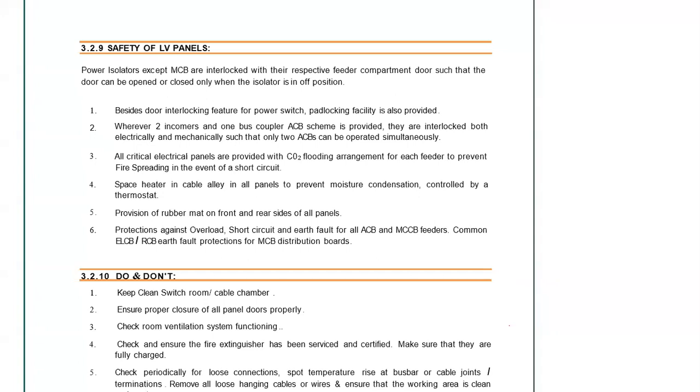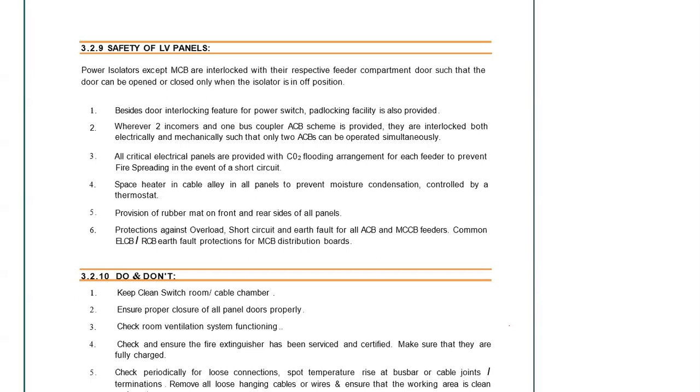Space heater in cable tray and cable alley: as I explained, in case of moisture this space heater is provided, because we know that in case there is moisture, the insulation resistance goes down, and it's very critical for electrical operation. Provision of rubber mats on the front and rear side of all panels: when a person is working on the panel, he needs insulation. That's why rubber mats are provided in front of the panels, and on the back side, if there is a live part, then in the rear side also it is required.